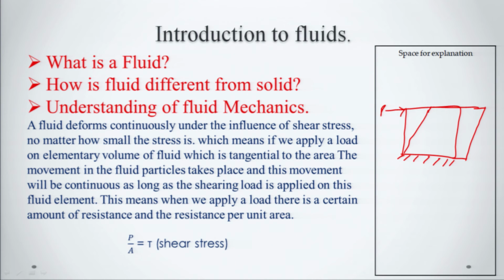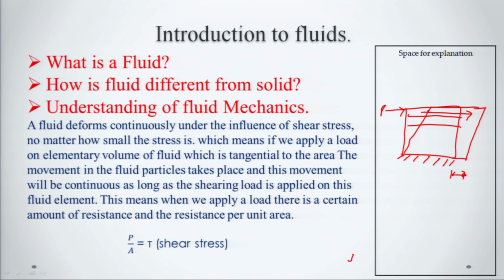We can observe a slight deformation, and the top layer is moved in this direction. This deformation will be continuous under the influence of shear stress, no matter how small the shear stress we have applied.